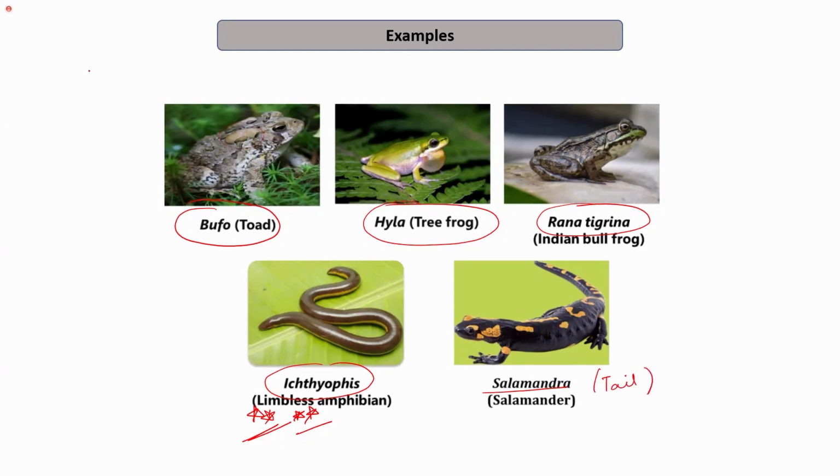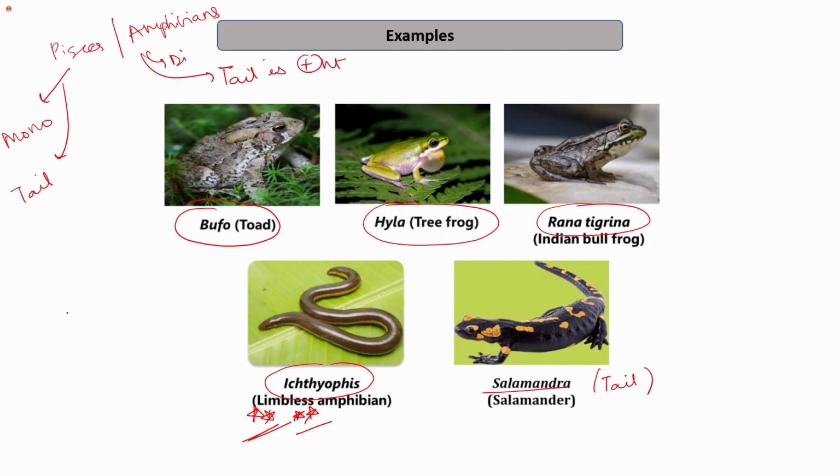So what are the points of differences between the Pisces and the amphibians? Pisces are monocondylic. Amphibians are dicondylic. In body, head, trunk and tail. Mostly the bodies are limbless, while amphibians are tetrapods, they have limbs.